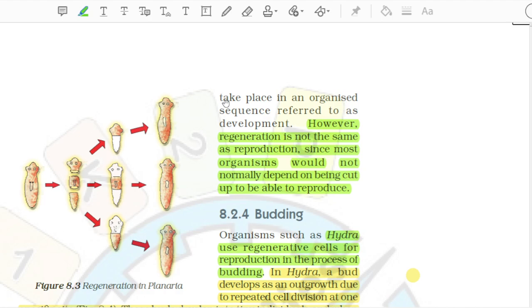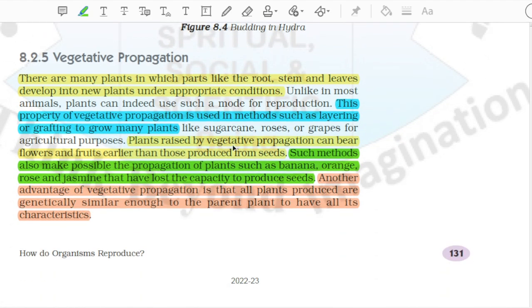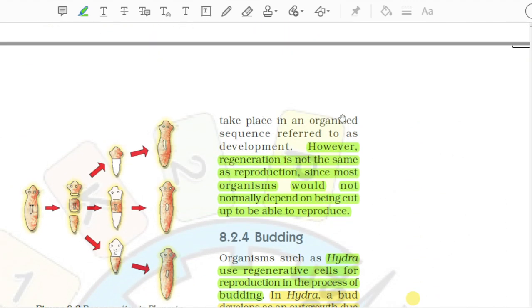Take place in an organized sequence referred to as development. However, regeneration is not the same as reproduction, since most organisms would not normally depend on being cut up to be able to reproduce.